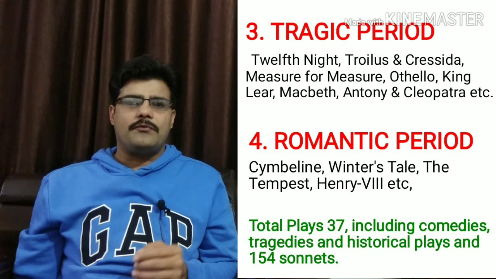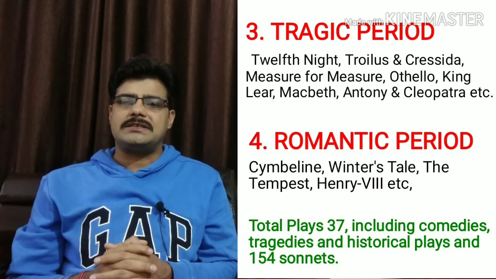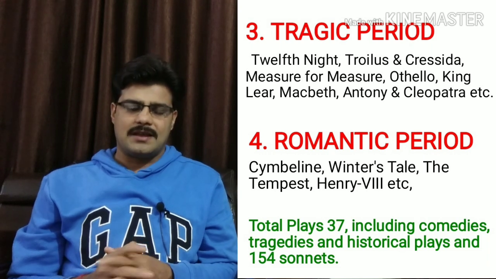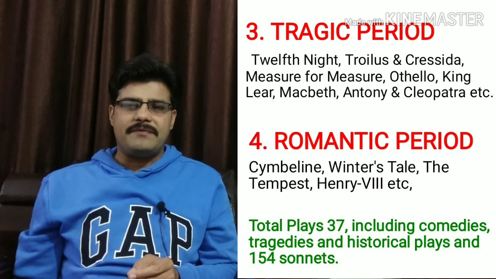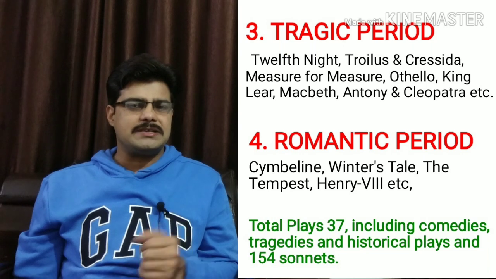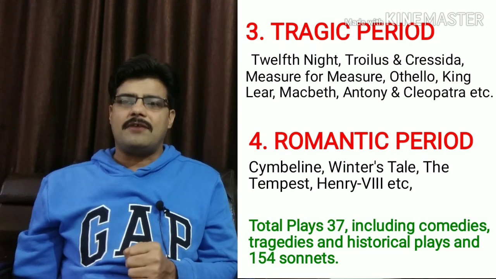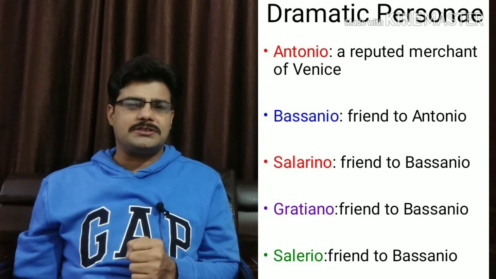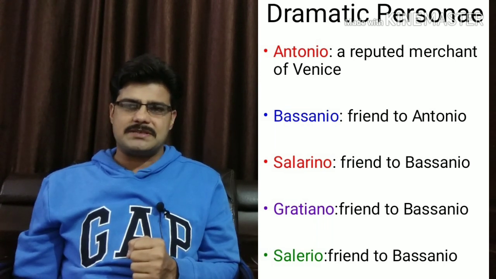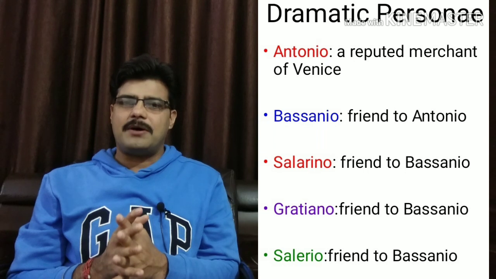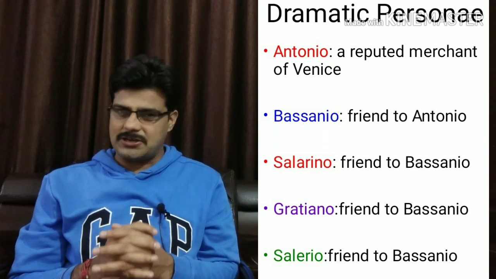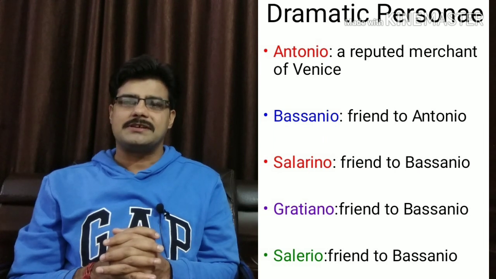In total, William Shakespeare wrote 37 plays and 154 sonnets. This is all a brief introduction to the dramatist William Shakespeare. Now let us discuss a brief summary of the play The Merchant of Venice. Before we proceed, let us know about the dramatis personae of this play, this comedy, The Merchant of Venice.